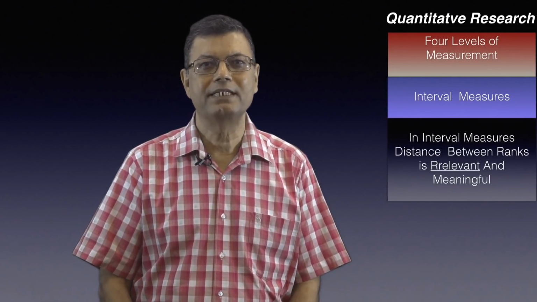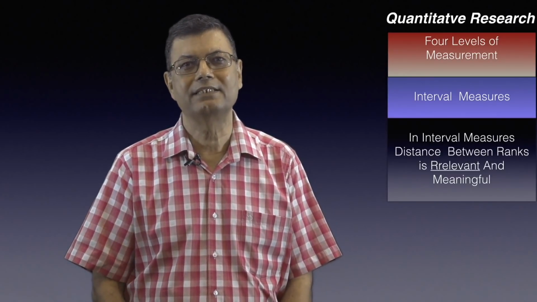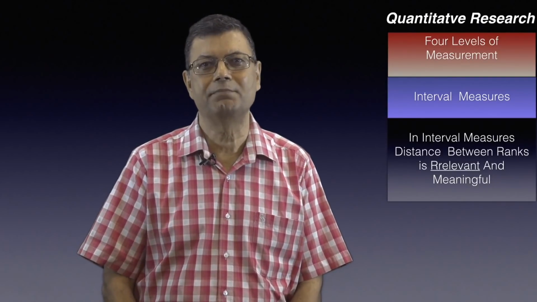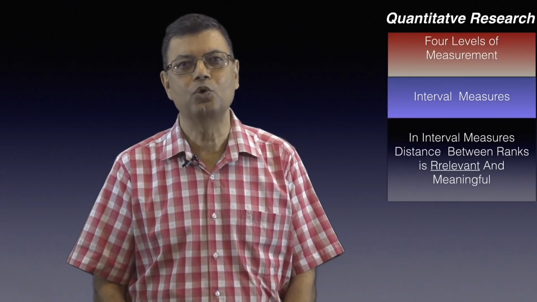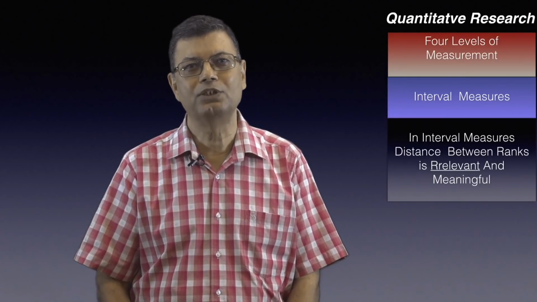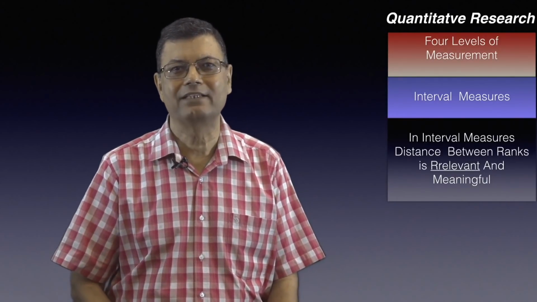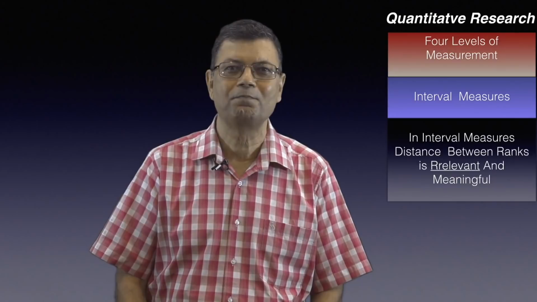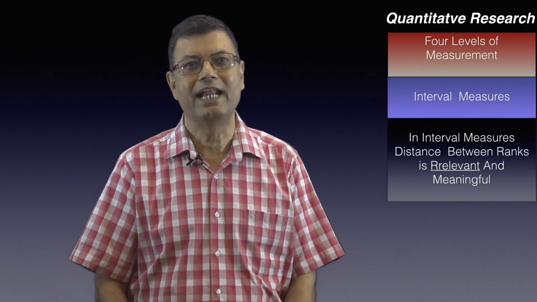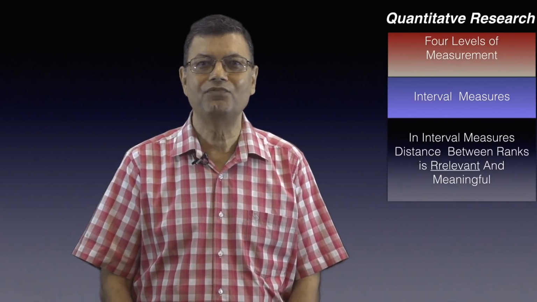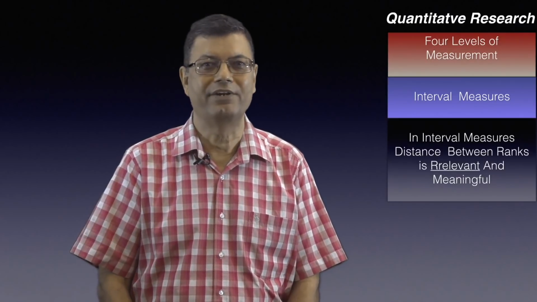The interval separating IQ scores of 100 and 110 may be regarded as the same as the interval separating the scores of 110 and 120 by virtue of the distribution of observed scores obtained by many thousands of people who have taken the tests over the years. But it would be incorrect to infer that someone with an IQ of 150 is 50% more intelligent than someone with an IQ of 100.